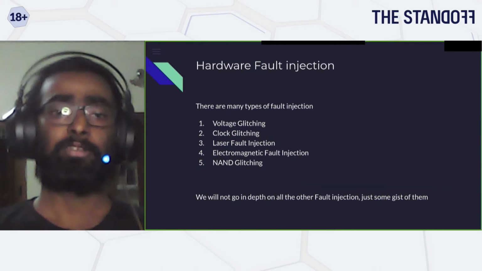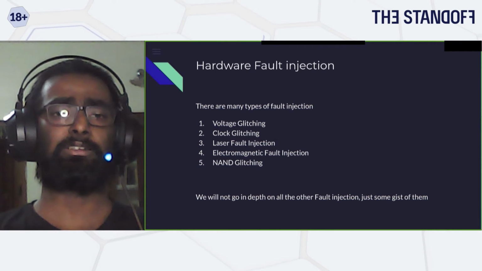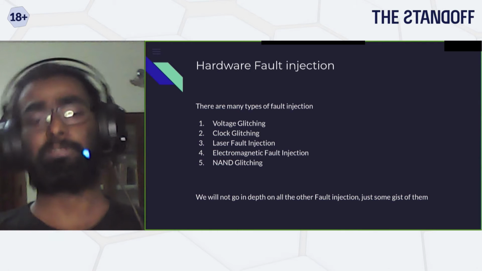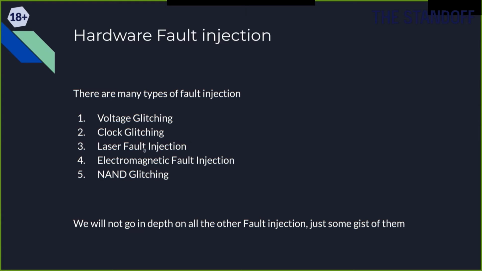Yeah. So in hardware fault injection, there are different types. We'll go through them. I will just give a little gist of the other fault injections, but I'll try to focus mostly on electromagnetic fault injection, because that is something of my interest. So primarily we have voltage glitching, clock glitching, NAND glitching, and then electromagnetic fault injection. Laser fault injection is also used, but it is very expensive to perform these attacks on real hardware.